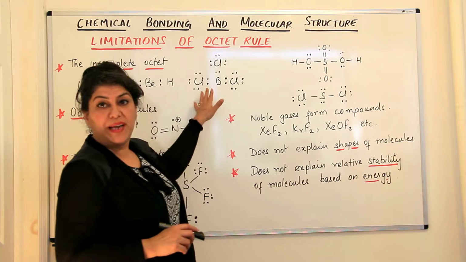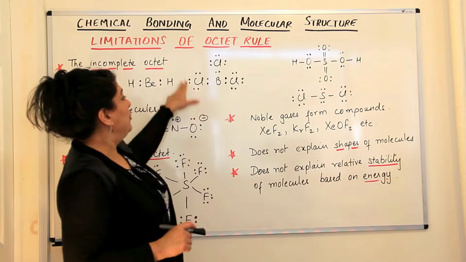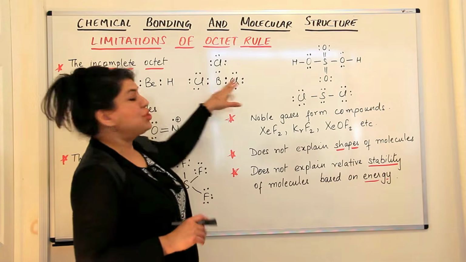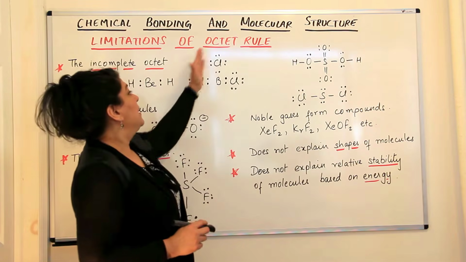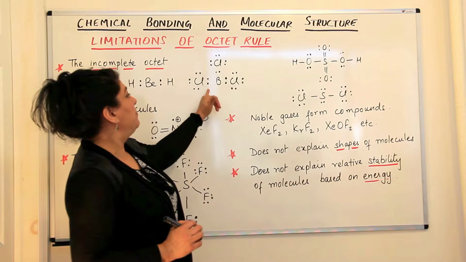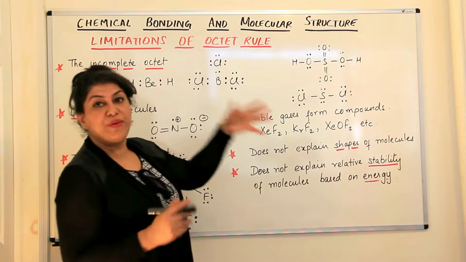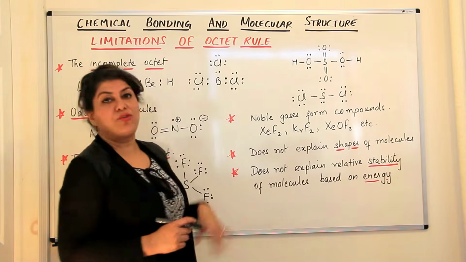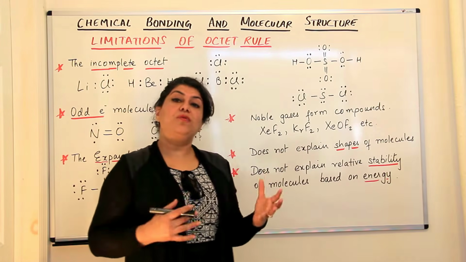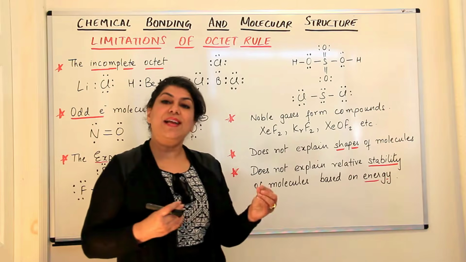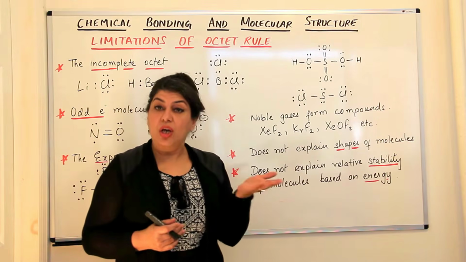Boron combines with 3 chlorine atoms, and the octet of chlorines is completed because each chlorine forms a single bond with the 3 electrons of boron. But boron in the end, after bonding, has only 6 electrons. So we do find that in certain compounds, the central atom may not achieve the octet.